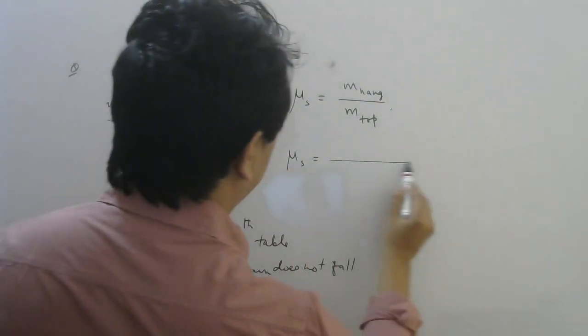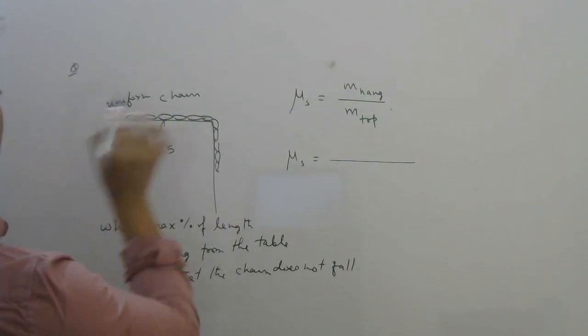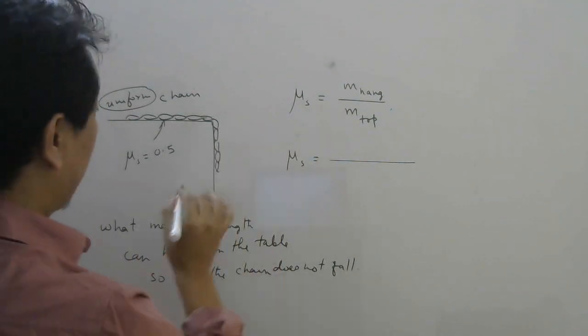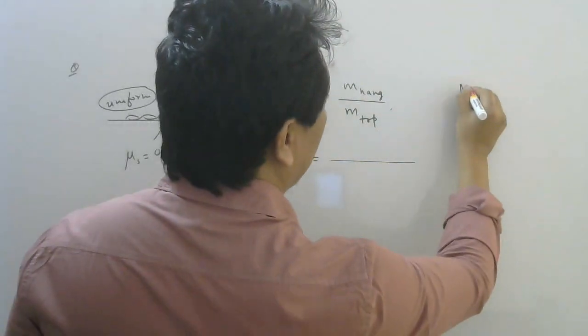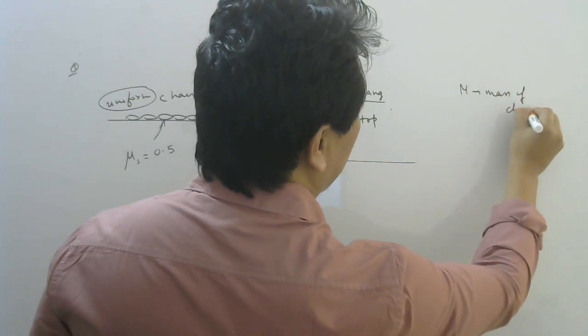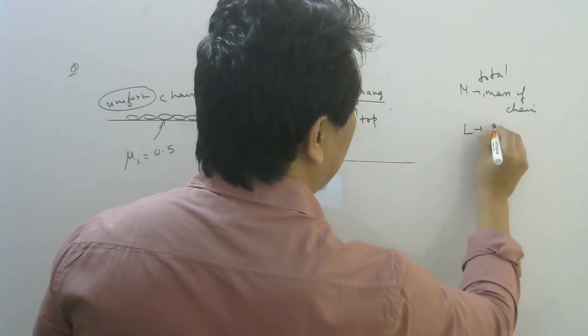How to find? Since they told the mass is uniformly distributed, that is the meaning of uniform chain, we can easily find the mass of hanging by using this concept. Let me say M is the mass of the chain, the total mass. And capital L is the length of the chain.